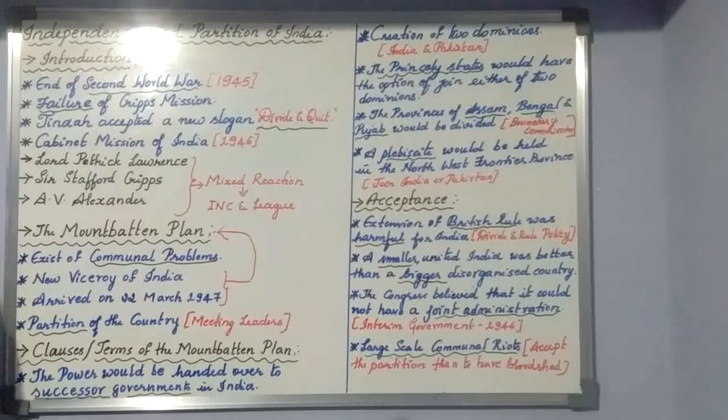In this chapter, we will be studying many concepts like the Cabinet Mission Plan, Muhammad Ali Jinnah's movement, the Attlee announcement, then Mountbatten and the Indian Independence Act.